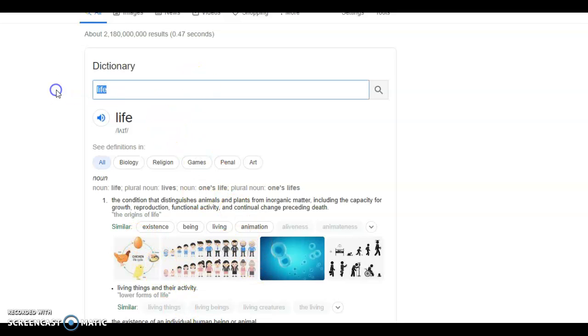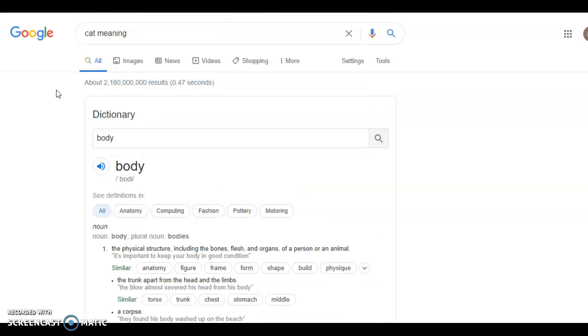Okay, let's just type up body. What's body? How can you say body? The physical structure including the bones, flesh, and organs of a person or an animal.